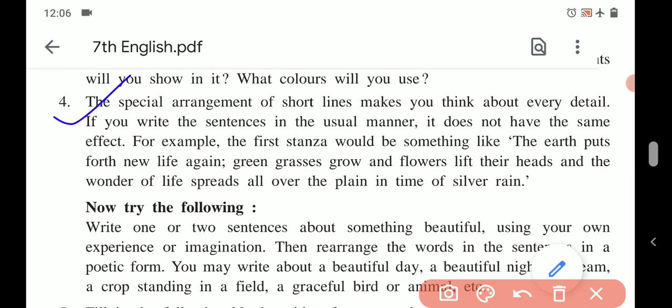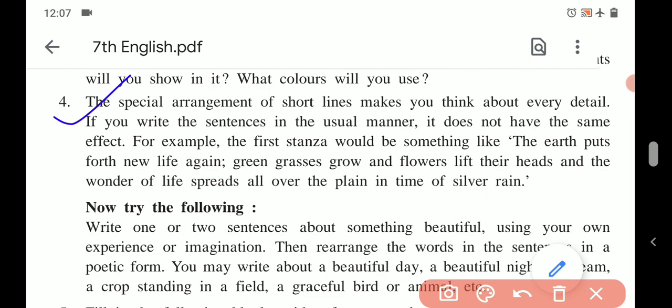See, whatever poem we have learned, this is actually a short paragraph, but the words are rearranged, their places are changed, and so we got a new style of poem that is found by the poet Langston Hughes.